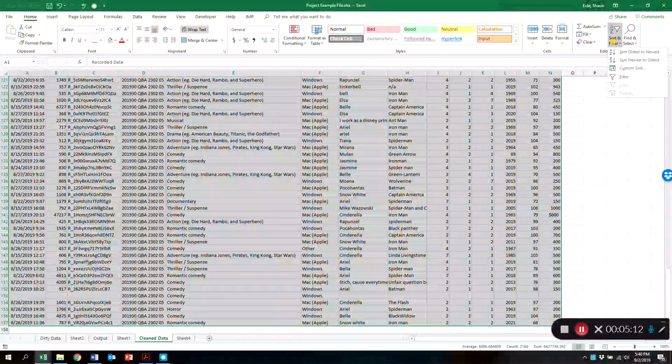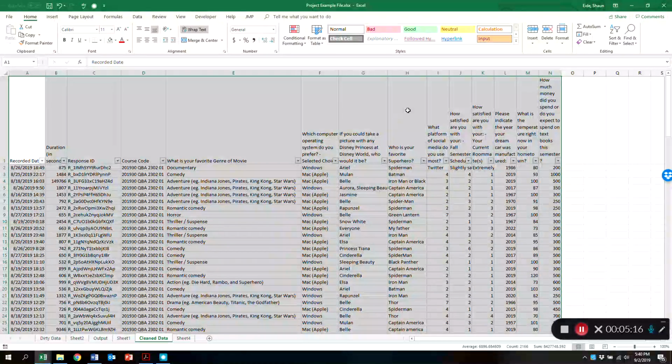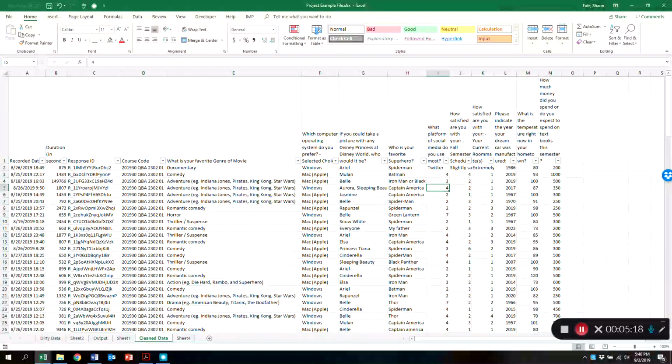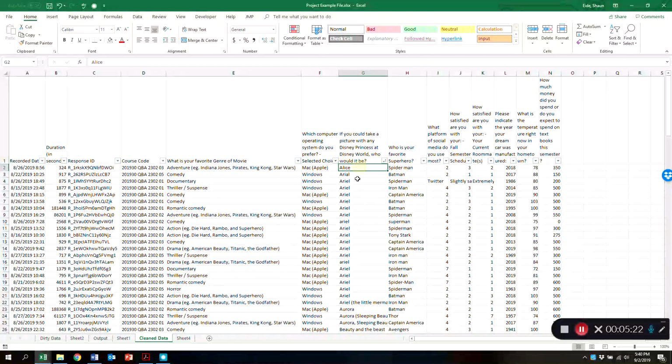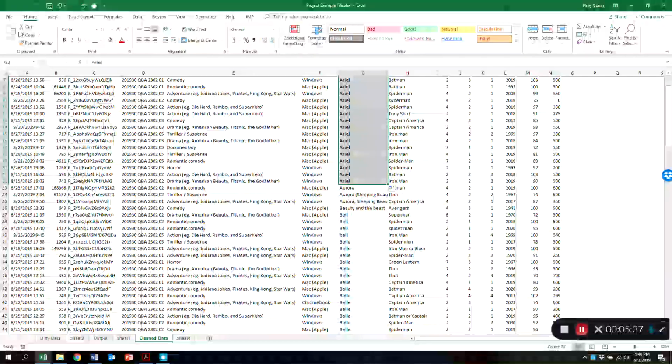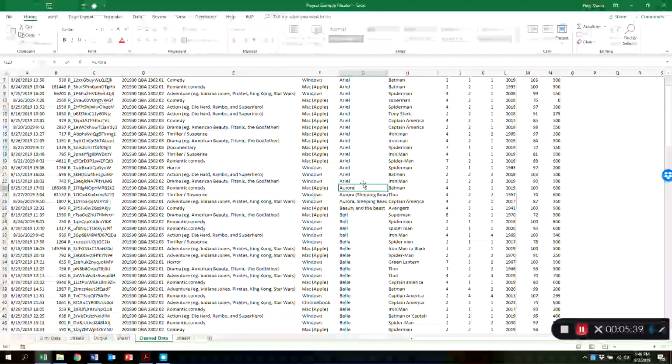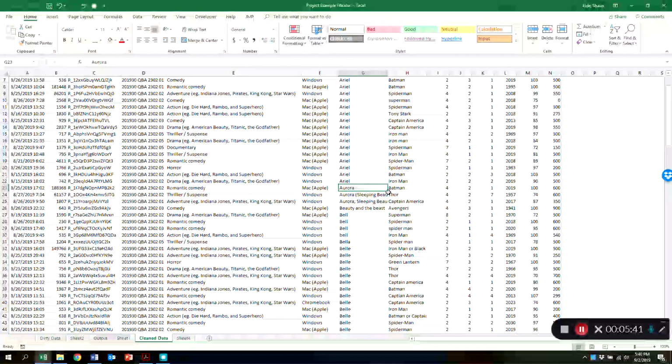We're going to sort and filter, sort A to Z. So Alice, we're good there. Here, Arial, I'm going to just drag it up and make sure that there's no space behind there and make sure that it's exactly the way I want it to be. Once it's exactly the way I want it to be, I'm going to make sure that all the rest of the Arials are the exact same. Aurora, once again, make sure that there's no space behind it.